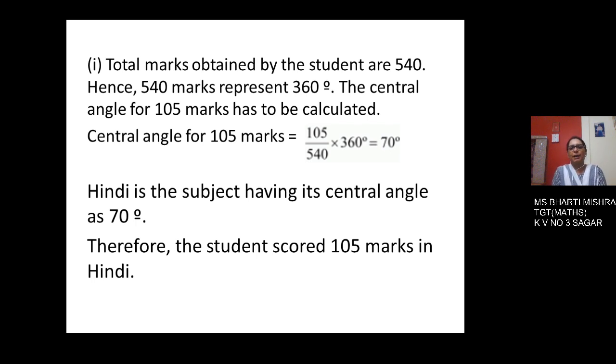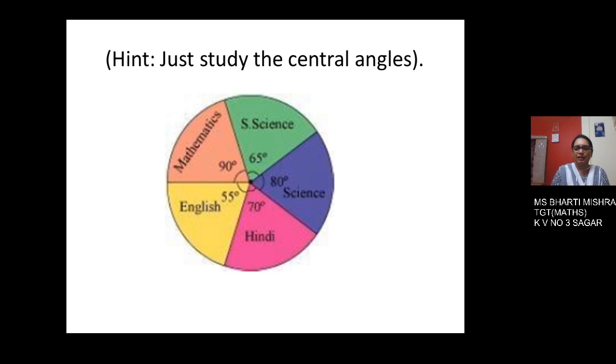Total marks obtained by the students are 540. Hence 540 marks represent 360. The central angle for 105 marks has to be calculated on the basis of this. So 105 out of 540 into 360 results as 70 degree. Hindi is the subject having its central angle as 70 degree. Therefore, the student scored 105 marks in Hindi. See here it is 70 degree.